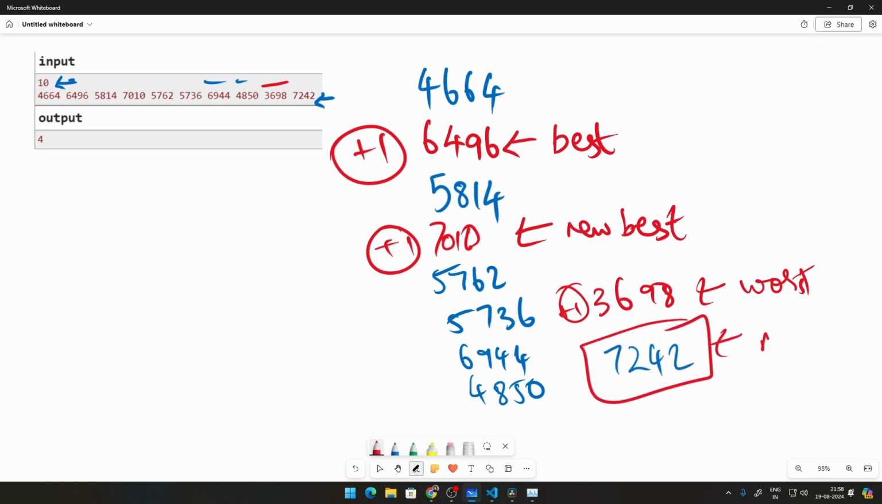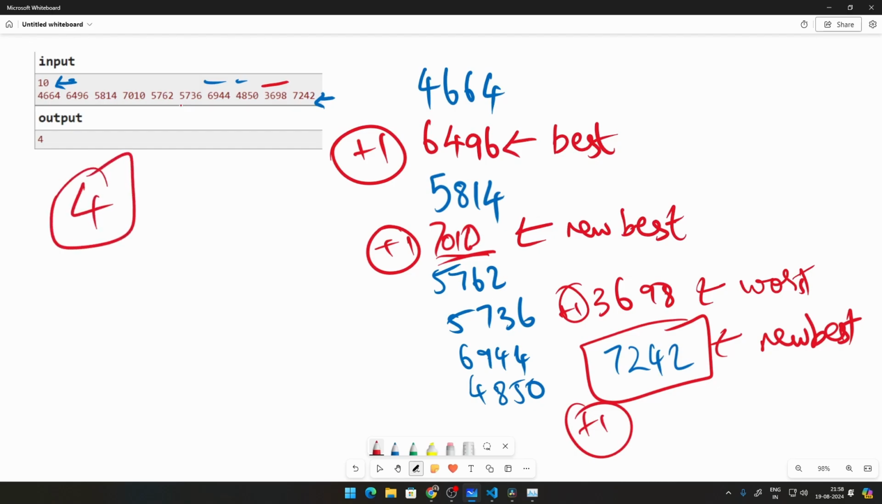It becomes the new best because the previous best was 7010. So here also we're doing a +1. So totally 1, 2, 3 and 4, the answer will be 4. Okay, so I think you guys understood how we're going to do this. Initially we're going to set this value, and then we're going to keep updating this particular value, and if it's a best performance, just add 1. If it's the worst performance, add 1.